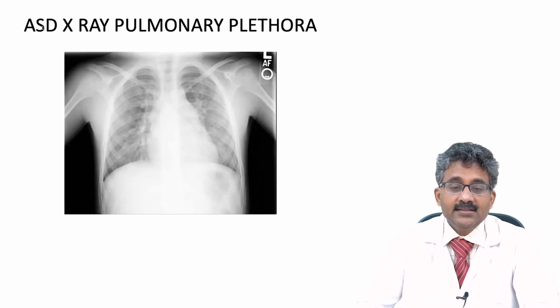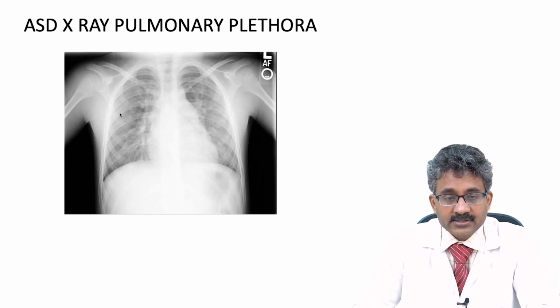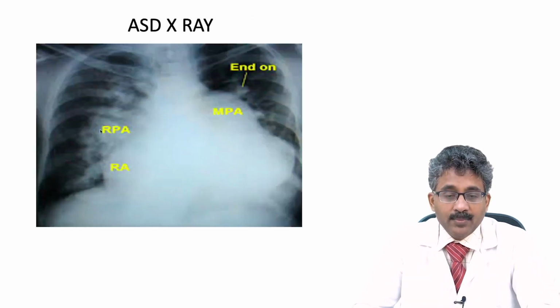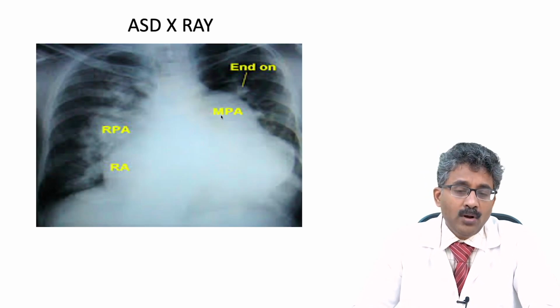And here you can see in this X-ray, students, there is a pulmonary plethora because of more blood flow, and the aorta will be inconspicuous in atrial septal defect because there is less blood entering the aorta, students. So here you can make out the right pulmonary artery, the right atrium which is enlarged, and the main pulmonary artery also which is enlarged in atrial septal defect because there is more blood to the pulmonary artery.